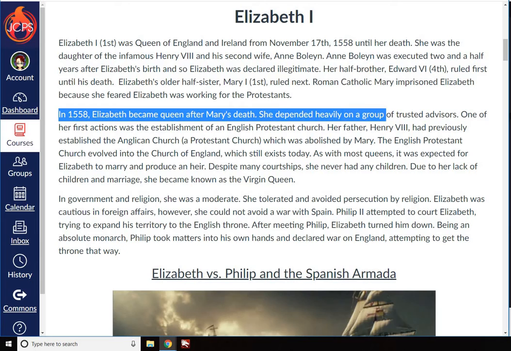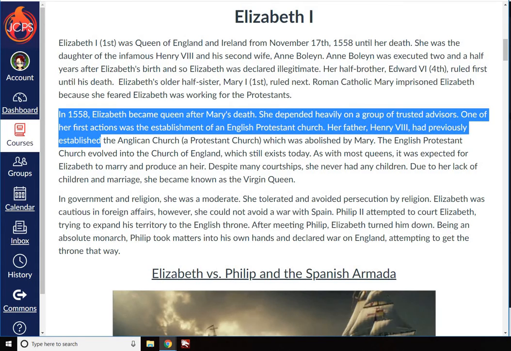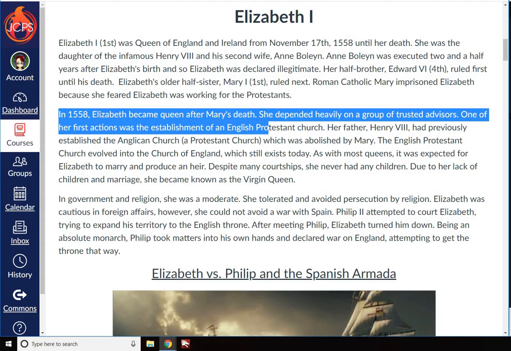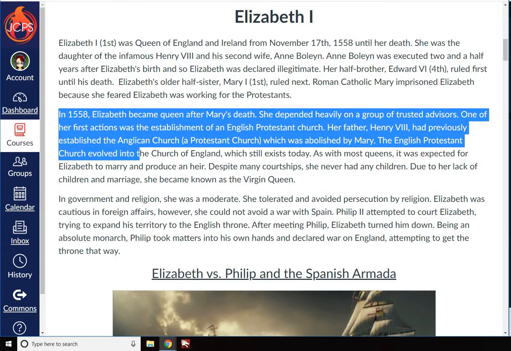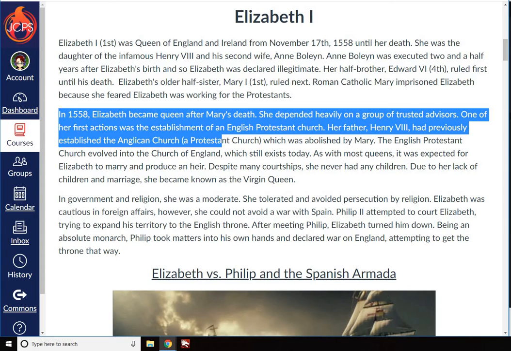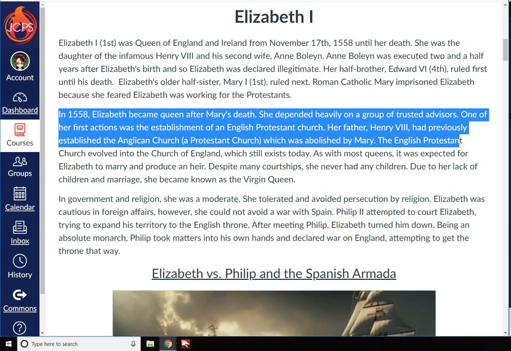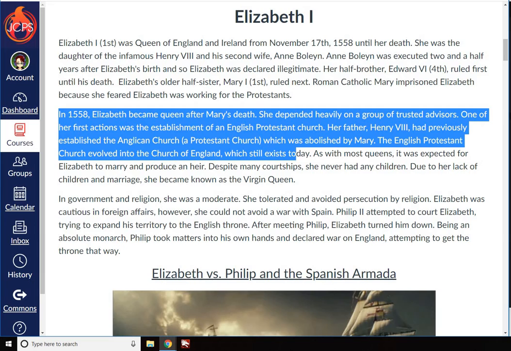She depended heavily on a group of trusted advisors. One of her first actions was the establishment of an English Protestant church. Her father, Henry VIII, had previously established the Anglican Church, a Protestant church, which was abolished by Mary. The English Protestant Church evolved into the Church of England, which still exists today.